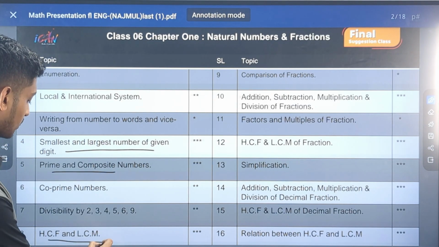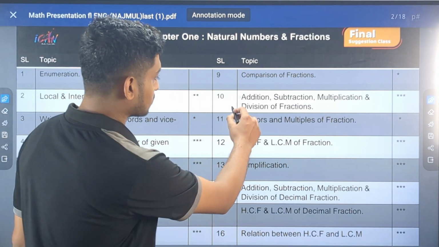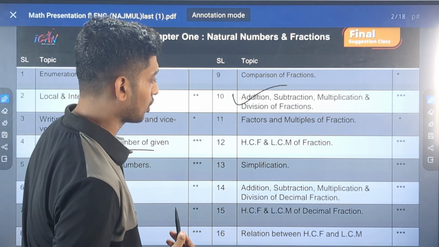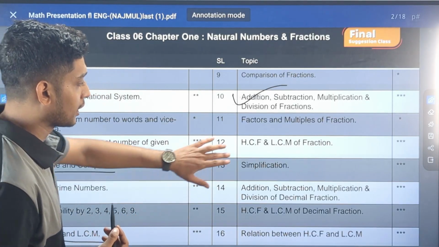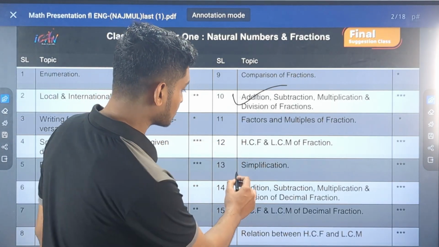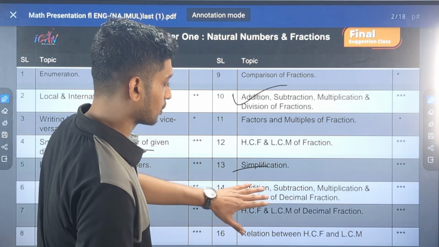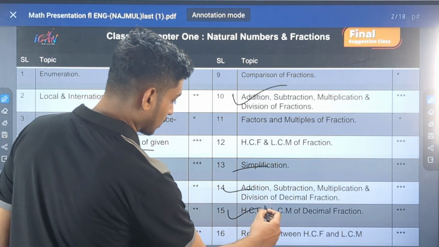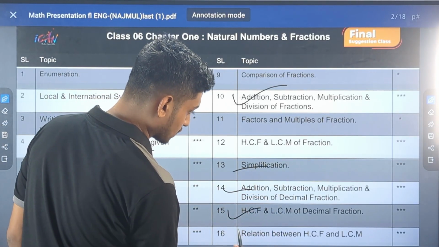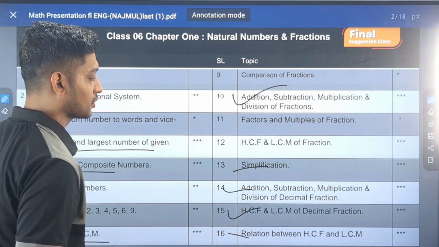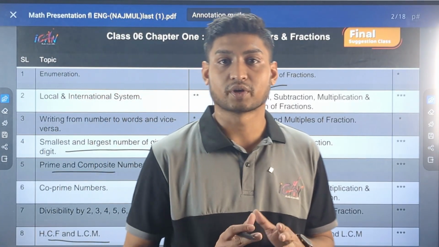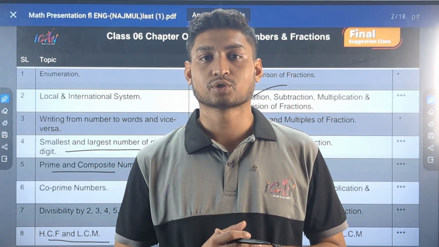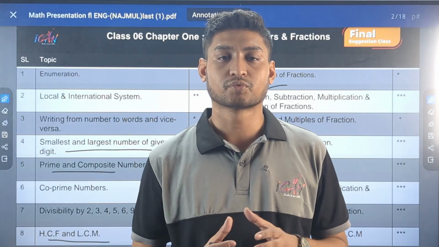Then here you go: LCM and HCF, addition, subtraction, multiplication, division of fraction, HCF and LCM of fraction, simplification, addition, subtraction, multiplication and division of decimal fraction, LCM, HCF of decimal fraction, relation between HCF and LCM. So these topics are very important, and you can see questions from these topics have come frequently in the previous